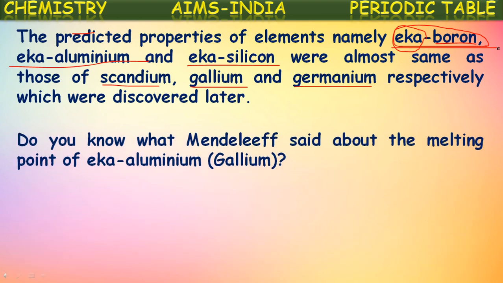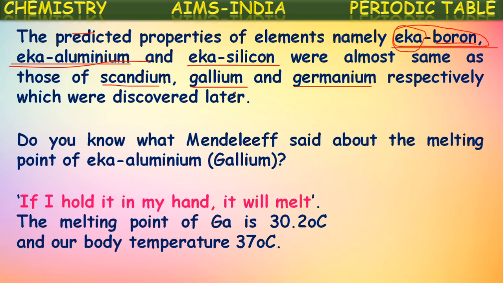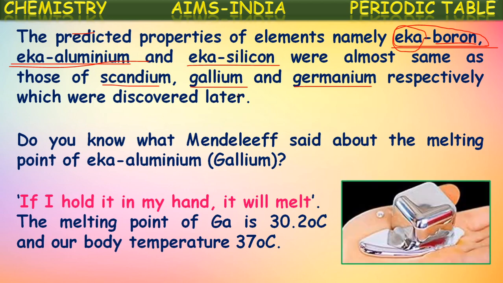Do you know what Mendeleev said about the melting point of Eka aluminum? Yeah, it is one more interesting point here about Eka aluminum, which we are calling now as gallium. Gallium is actually a solid metal, but if I hold it in my hand, it will melt.